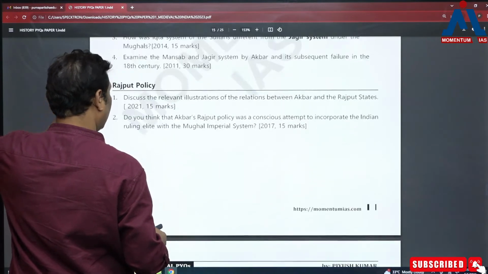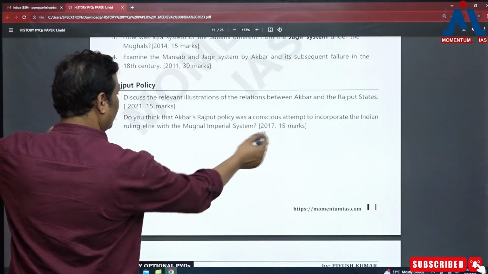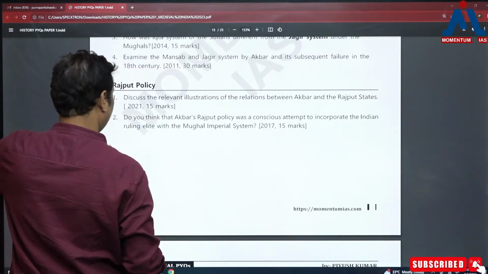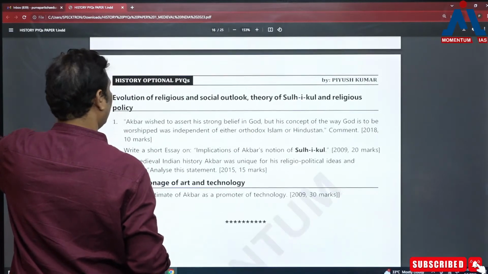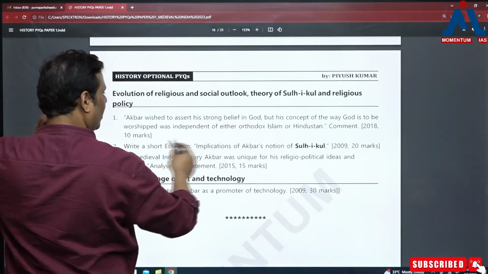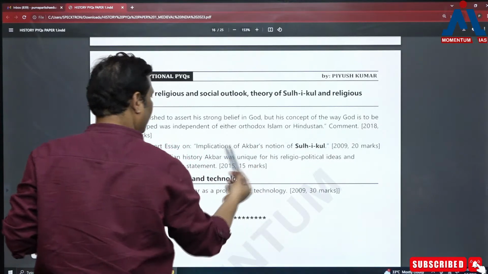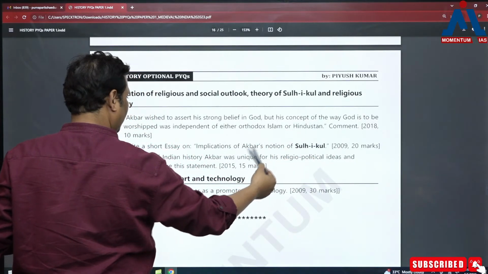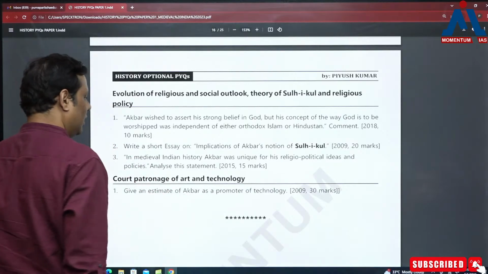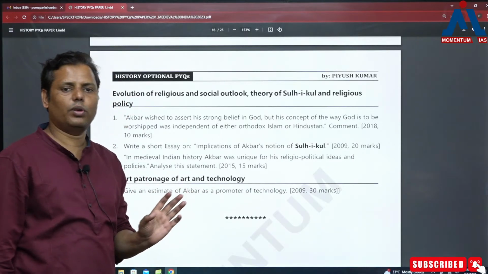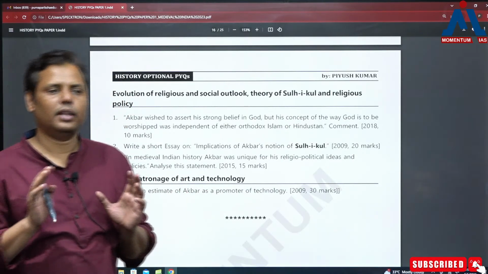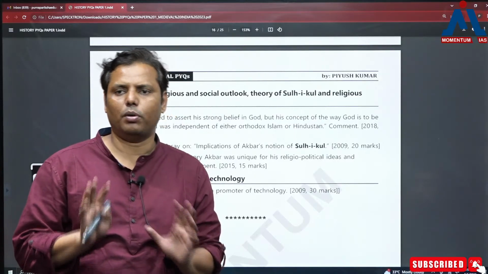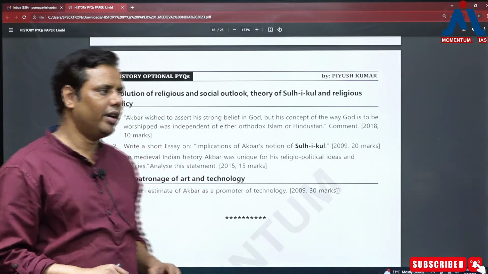Okay? On Rajput policy, 2021 and 2017, they have asked questions from here. When it comes to religious and social outlook, they have asked in 2018, then in 2009, and in 2015 also there was a question. So you can find more or less one question from Akbar, and that too from three or four of his policies. So you need to prepare well.